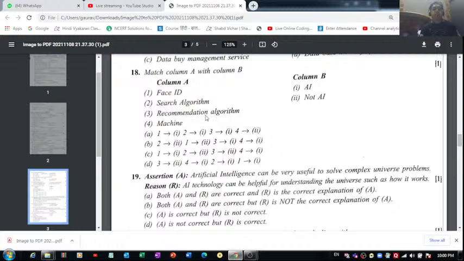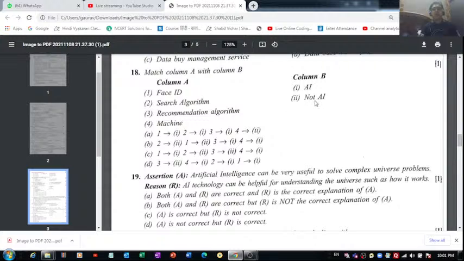Then recommendation algorithm, yes, we use these algorithms on YouTube, where if you like any video, you hit that like button. Now when you open the app again, you get to see YouTube recommends you some videos based on your likes and dislikes, right? So yes, it uses this algorithm, and it's an artificial intelligence based algorithm. So the third one also belongs to this artificial intelligence category.